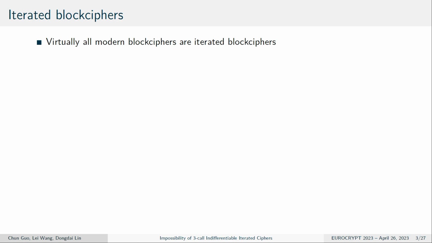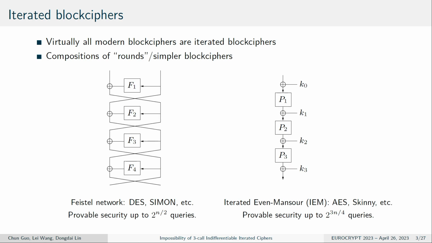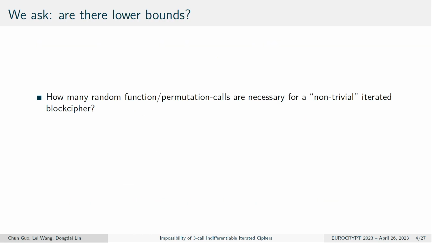Virtually all modern block ciphers are iterative block ciphers. They are usually a composition of small components, like a round function. There are two typical examples: the Feistel cipher and the iterated Even-Mansour cipher. DES is the typical example of a Feistel cipher, and AES is a typical example of an iterated Even-Mansour cipher. So in this paper, we ask how many random permutation or function calls are necessary for a non-trivial